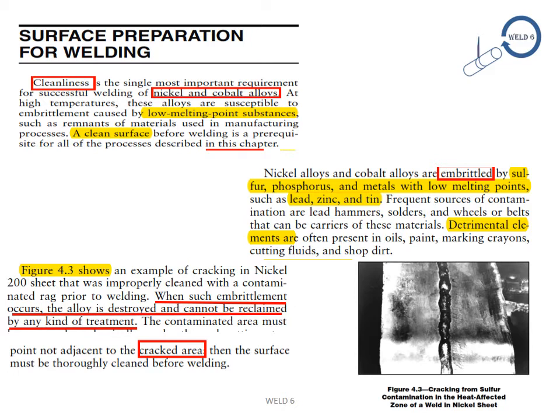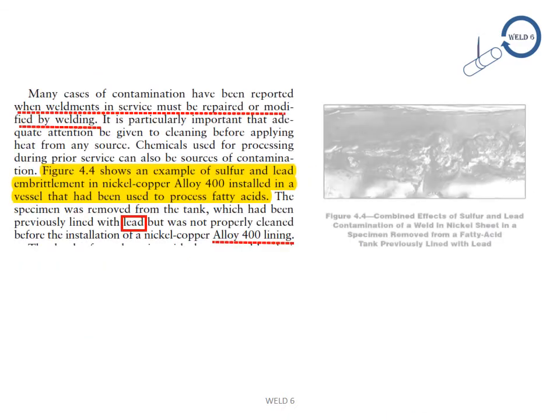So this figure 4.3 describes the cracking from sulfur contamination. Because of the sulfur contamination, cracking occurred in the heat affected zone of a weld in the nickel sheet. The nickel sheet is nickel 200.